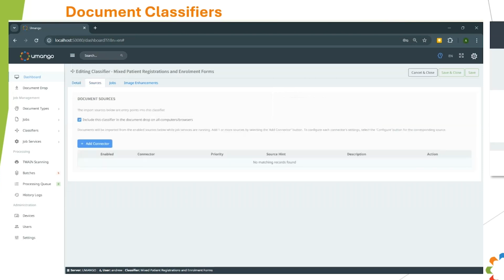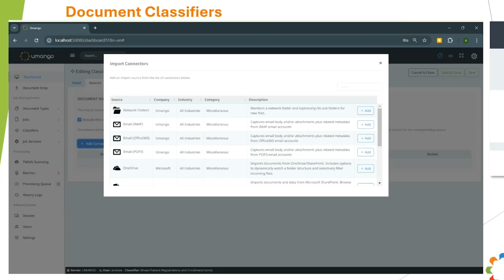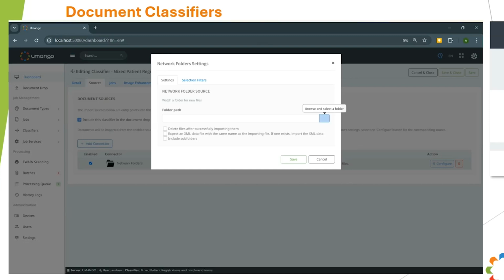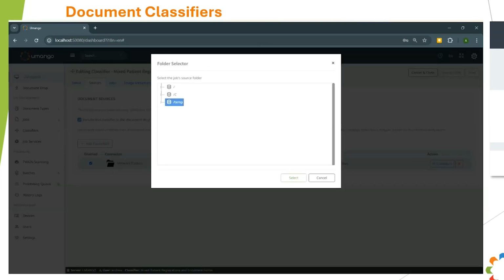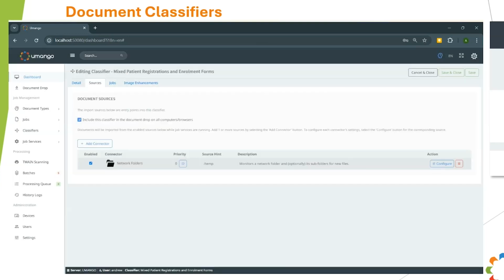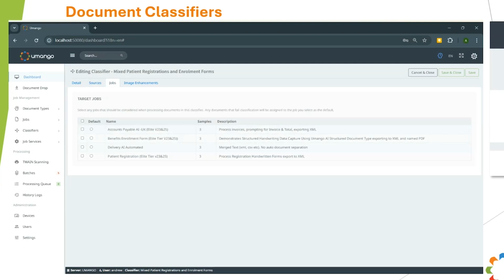Say we've got an end user who says, I've got hospital application forms and I've got another enrollment form, and they're in a group of sources that I can't separate. Maybe an incoming watch folder, one of those input sources I mentioned before, whatever it might be. So what we're doing is associating a group of inputs to watch with a series of jobs. And Umango is going to identify which job it should route that document to.